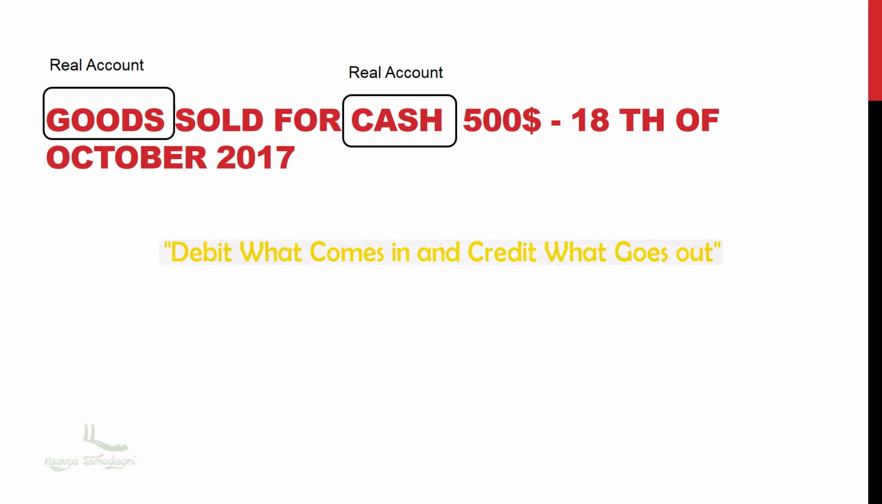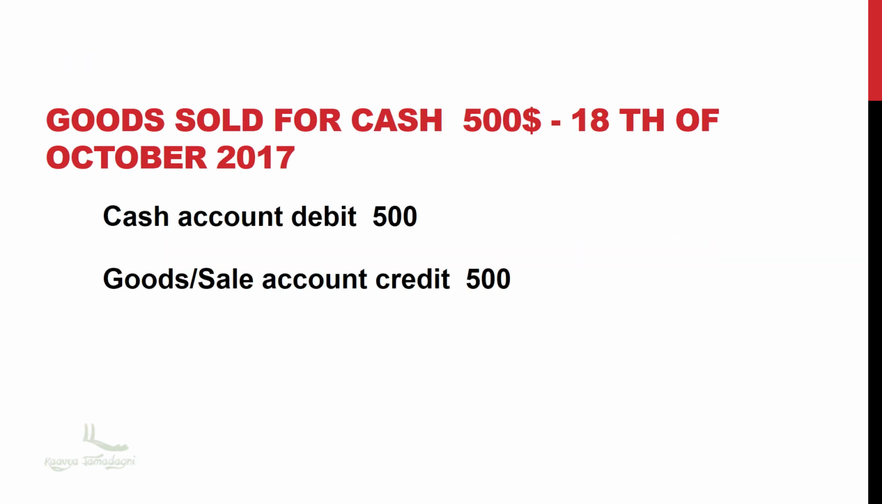Cash comes in, so cash account will be debited. And the second point I have to mention here is the goods go out, so goods or sale account will be credited. So the journal entry will be: cash account debit is $500 and sale account credit will be $500. Getting the way? Yes, good. Let's move on.